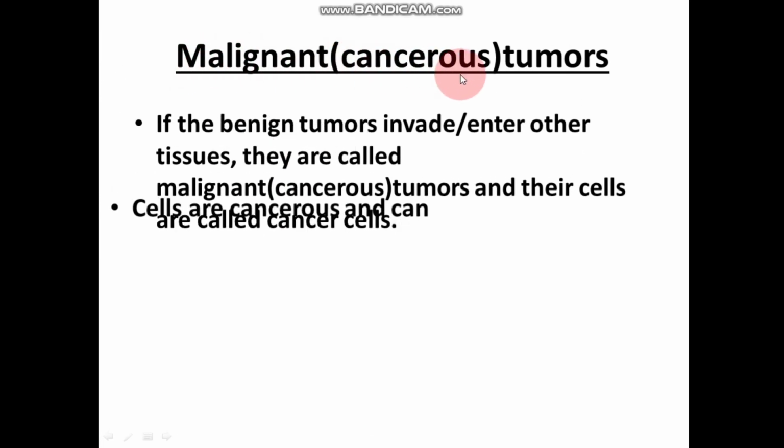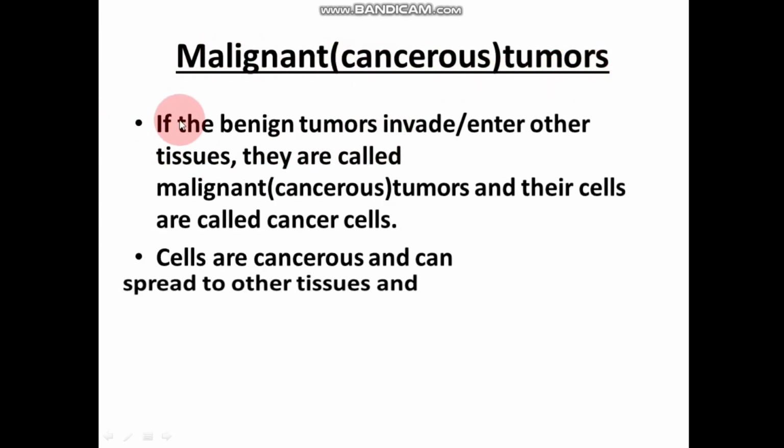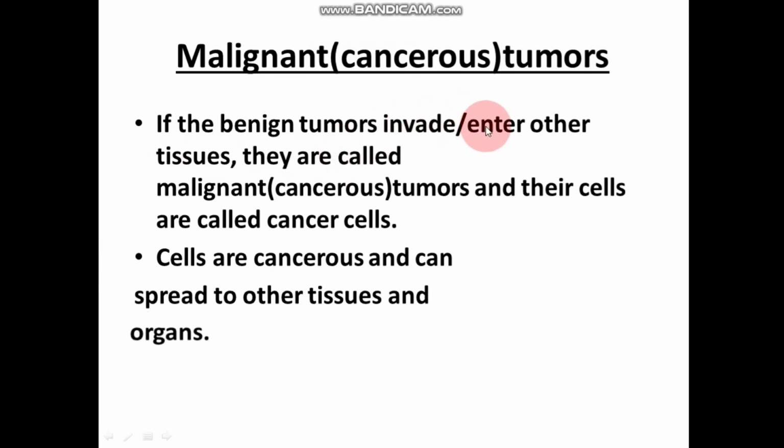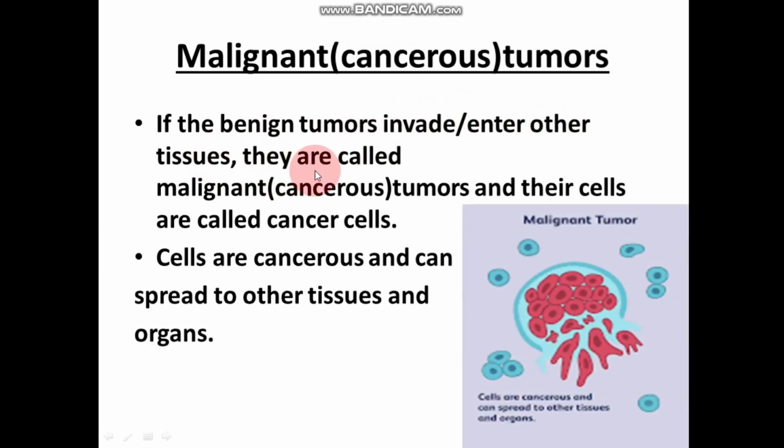Now, malignant cancerous tumors. If the benign tumors invade or enter other tissues, they are called malignant cancerous tumors, and their cells are called cancer cells. Cells are cancerous and can spread out to other tissues and organs. In this picture, you are watching that the cancerous cells are going to spread out or invade other tissues.